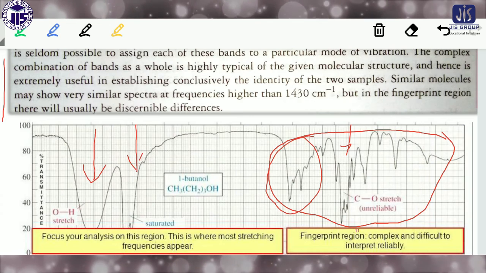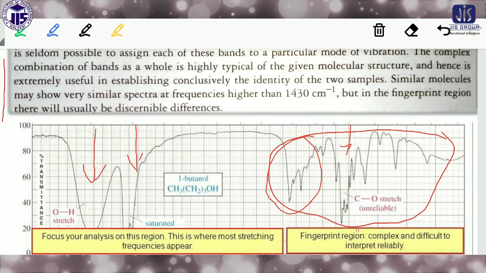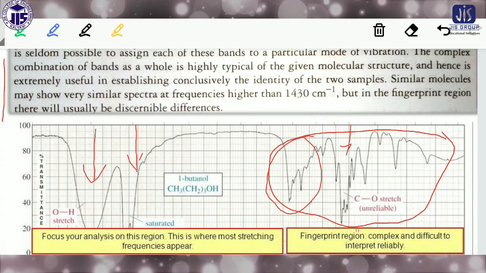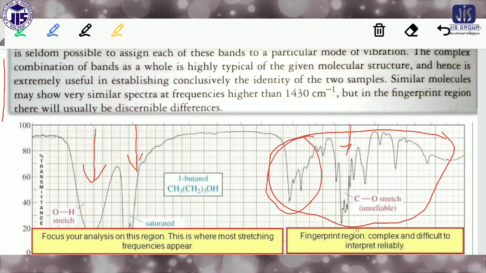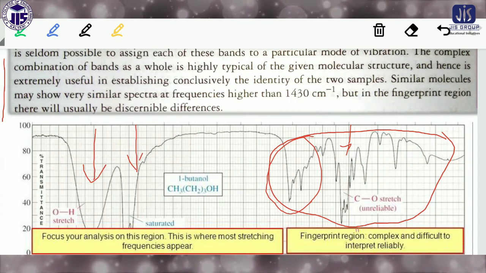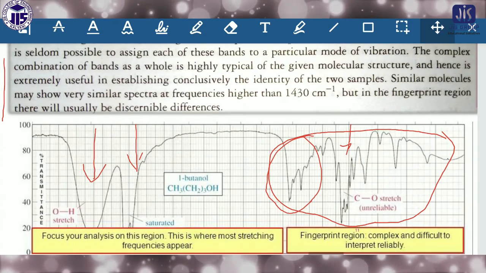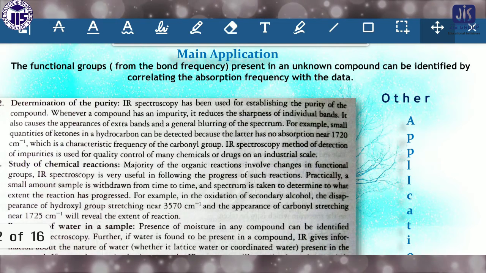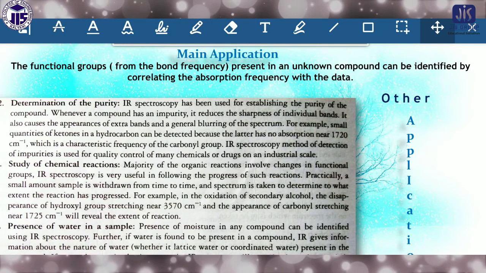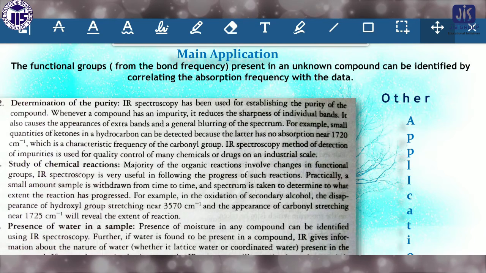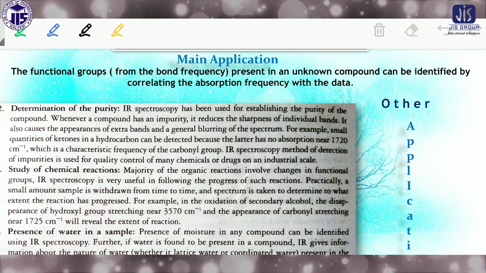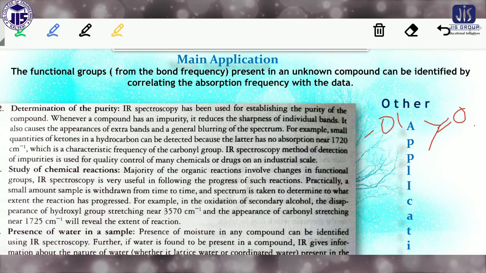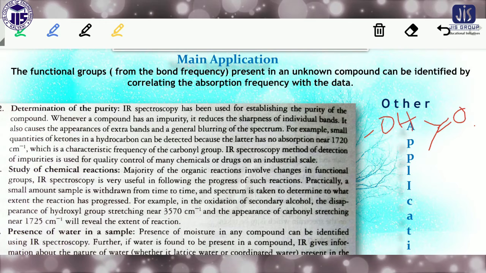This is a very important question. You have to keep in mind what the fingerprint region is. Now come to the application of IR spectroscopy. What is the application of IR spectroscopy? First of all, IR spectroscopy is able to determine various types of unknown groups, as I told you, whether your sample contains a carbonyl group, an alcohol group, an ether group, or the like.